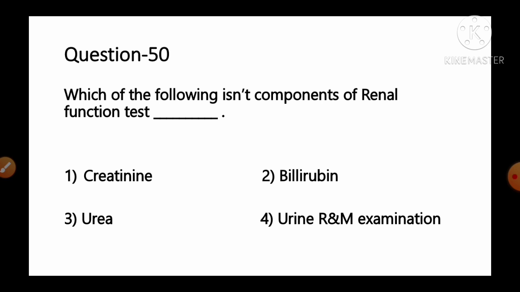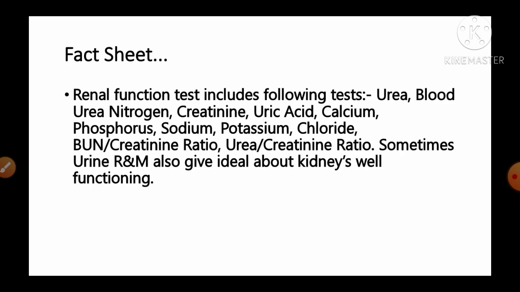Question number 50. Which of the following is not a component of renal function test? And the options are number 1 creatinine, number 2 bilirubin, number 3 urea, number 4 urine routine and microscopic examination. And the fact given regarding this question, renal function test includes following tests: urea, blood urea nitrogen, creatinine, uric acid, calcium, phosphorus, sodium, potassium, chloride. Blood urea nitrogen to creatinine ratio, urea creatinine ratio. Sometimes urine routine and micro also gives idea about kidneys' functioning.